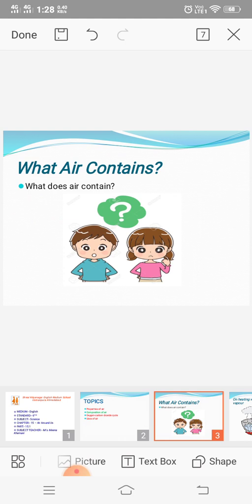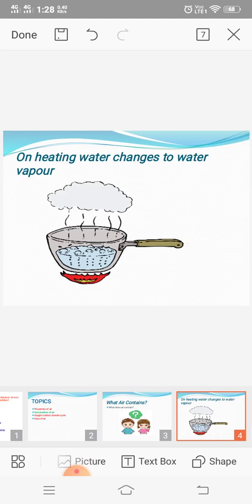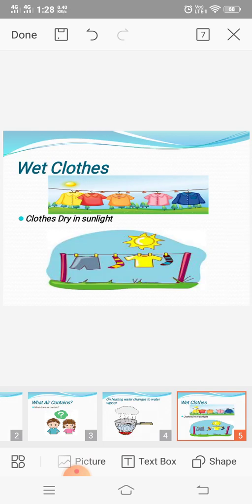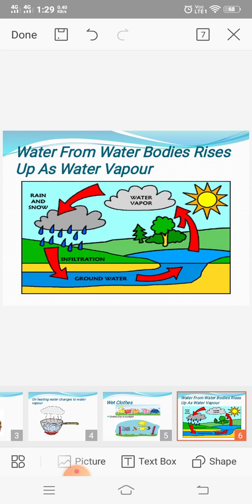Let's see. We know on heating, water changes into water vapor. Also, how do wet clothes dry? You know, the heat of the sun changes the water in the wet clothes to water vapor, which rises up and adds to the air. Not just this, even the water from the water bodies gets heated up and rises up as water vapor due to the heat of the sun. So all this water vapor gets added to air.